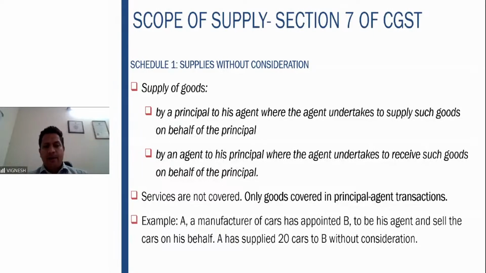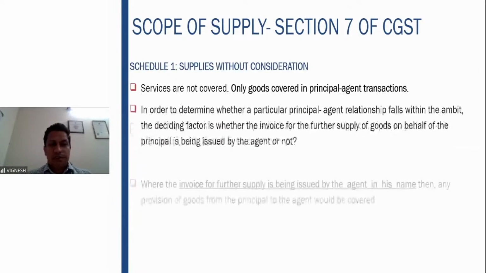Example here: a manufacturer of cars, A, has appointed B to be his agent and sell the cars on his behalf. A has supplied 20 cars to B without consideration. Here it is very simple. In the principal-agent transaction, supply of goods, even though there is no consideration, is to be taken as a supply. Why? Because he is a sole agent undertaking to supply the goods on behalf of the principal.